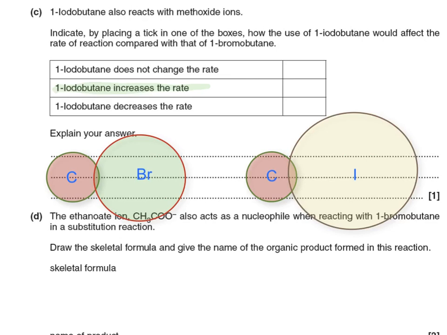If we were to draw in the relative bond lengths, carbon bromine bond length would be approximately that long, whereas carbon iodine bond length would be longer. Now, the shorter the bond, the stronger it's going to be, and the longer bond is going to be weaker. A weaker bond can more easily break compared to a relatively stronger bond. So if we're breaking this bond easier or quicker, the rate will actually increase.